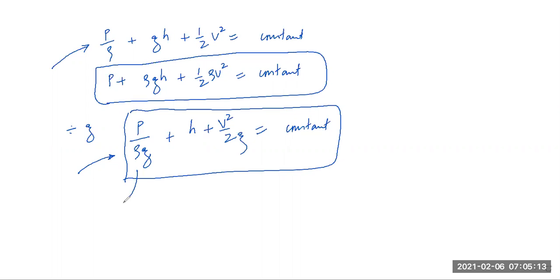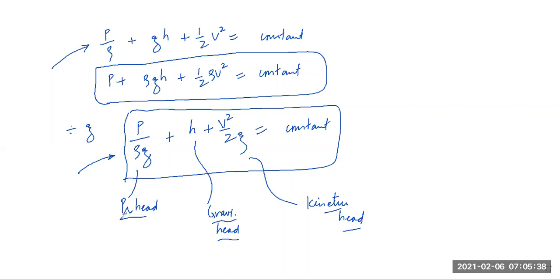So students, this is known as pressure head. This is known as gravitational head or potential head. And this is known as kinetic head or velocity head or dynamic head. Why are they known as heads? This is another way to represent the fluid energy in terms of meter. See P by rho g: P is equal to rho g h, so when I divide P by rho g, I will get only h. Its unit is meter. Am I right?